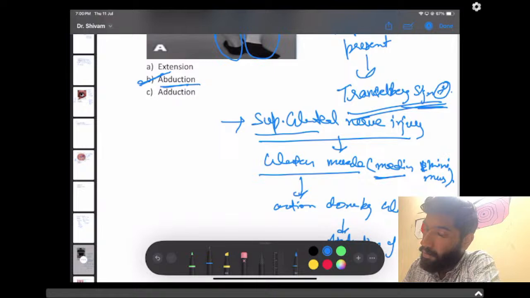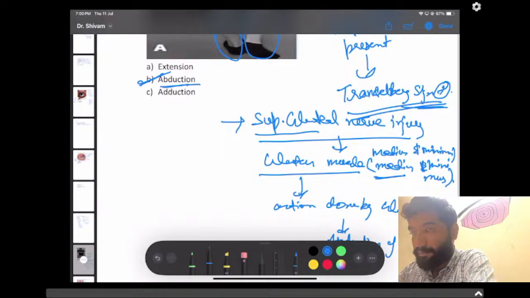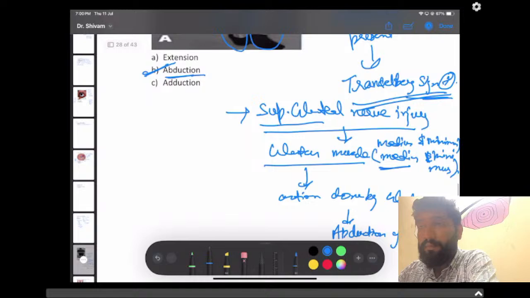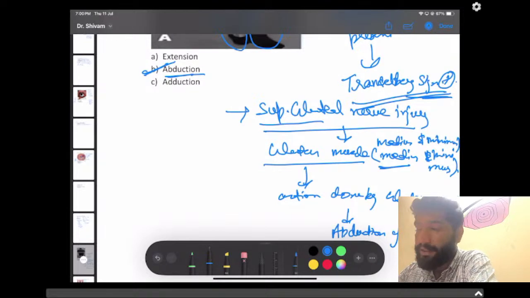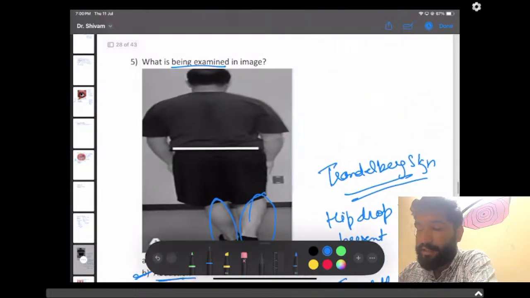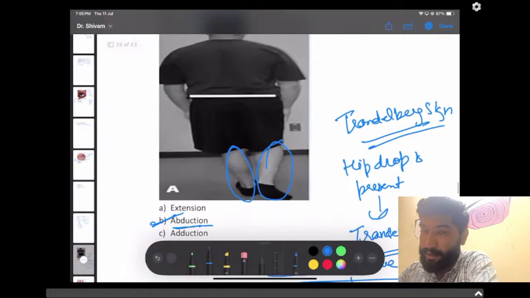Gluteus medius, minimus. The action done by this gluteus muscle is hip abduction. So as we can see, we are checking for the abduction.